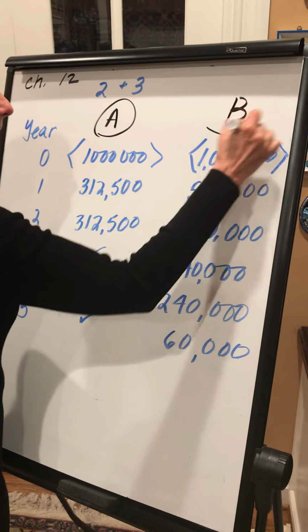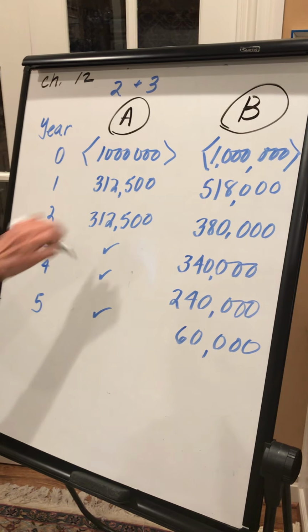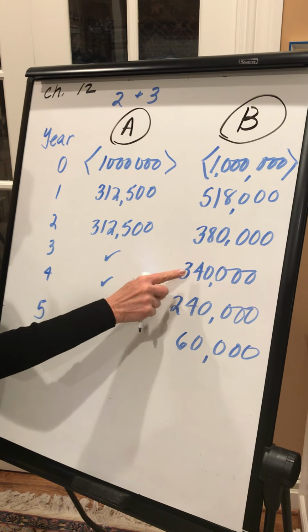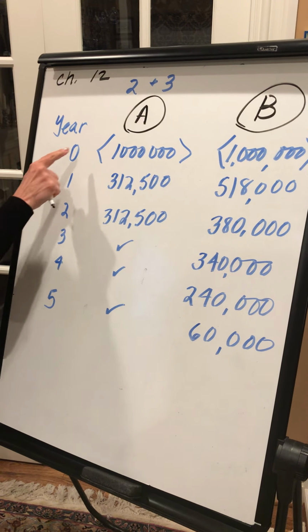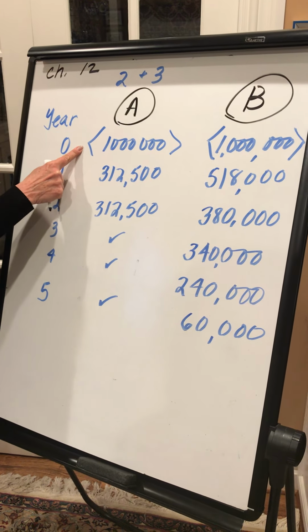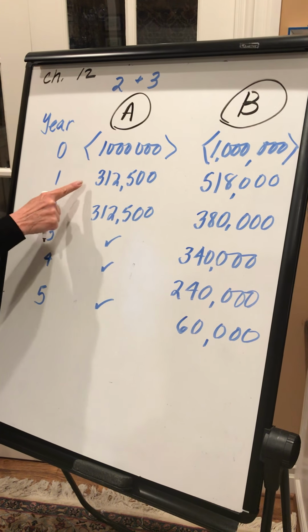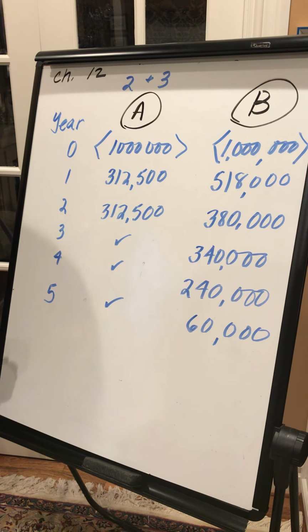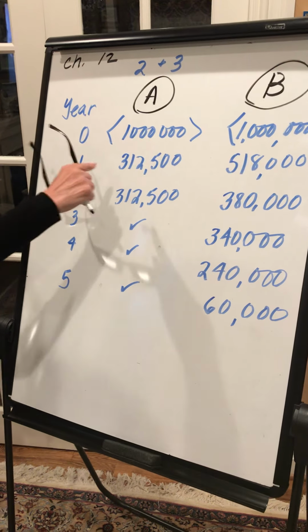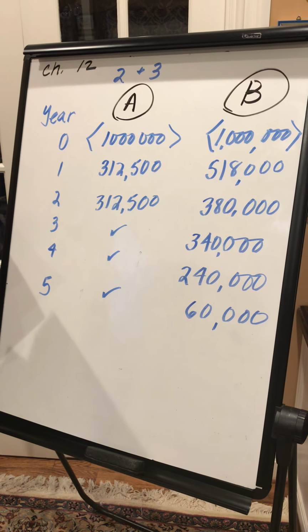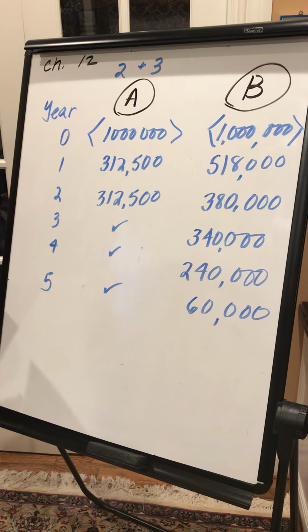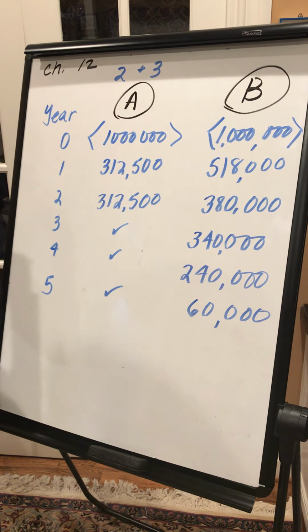Project B, on the other hand, has varying amounts each year of money that they expect to make. Okay, so that's how much they're going to spend for the project, and now this is how much money they're going to make. Now, in both of these, interestingly enough, the dollars are the same, $1,562,500. But again, they're not equal.